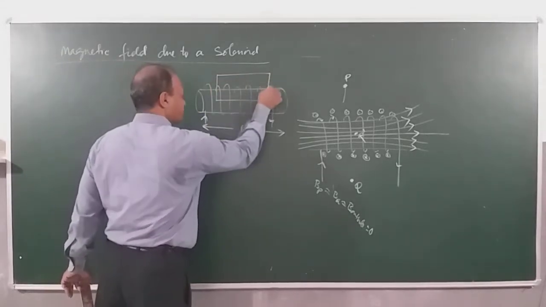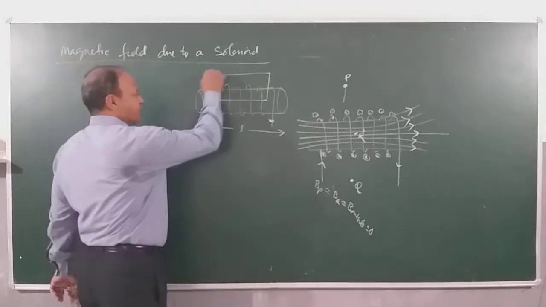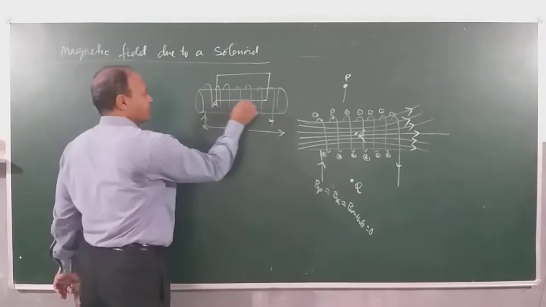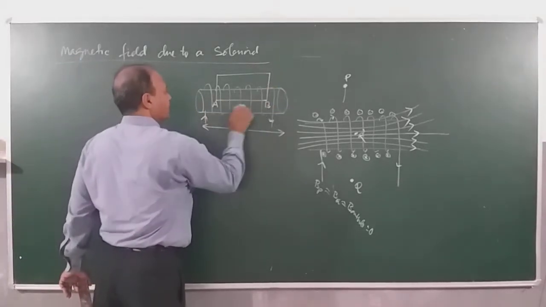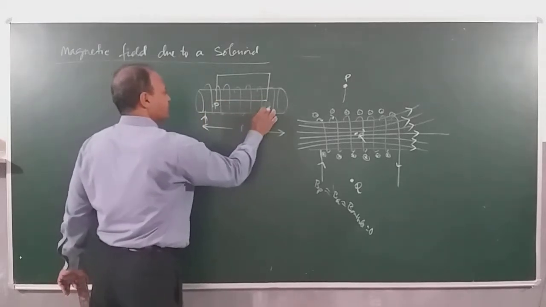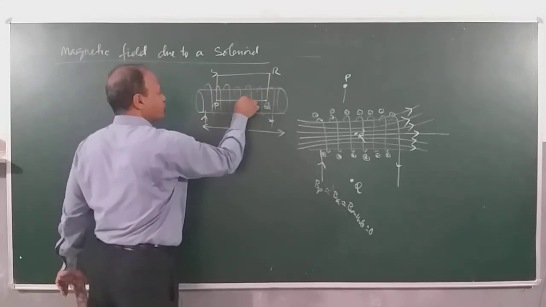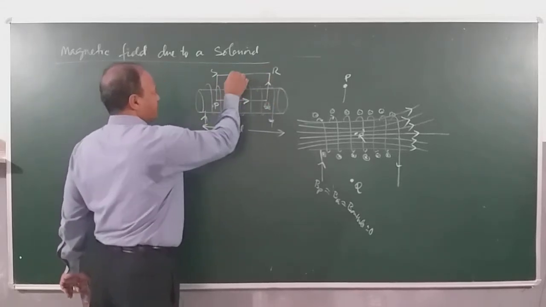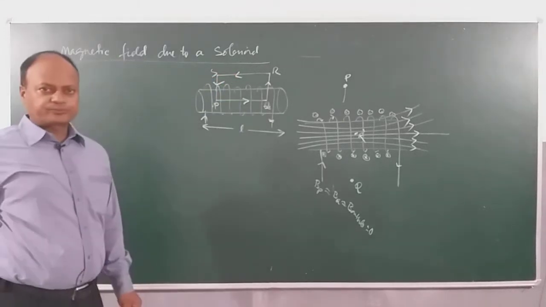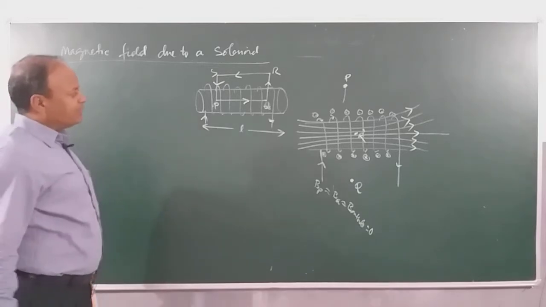I'll name this section, a rectangular section I've taken, P, Q, R, S, and this is how we are going: P to Q, Q to R, R to S, and S to P, right?